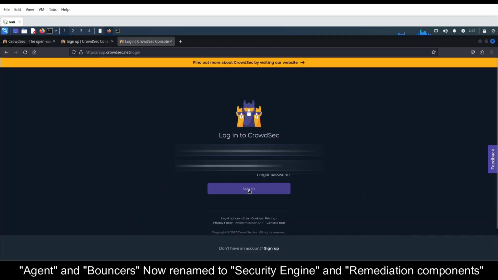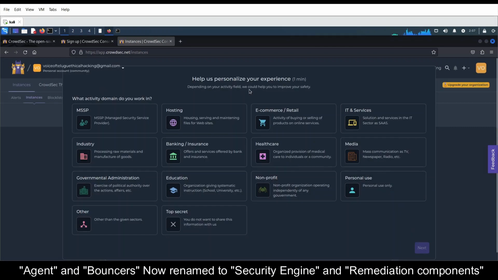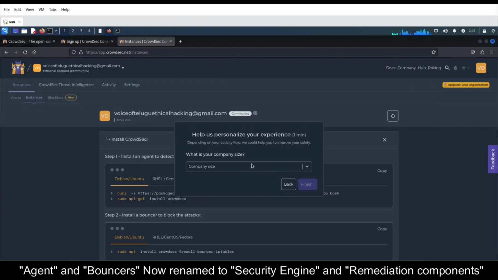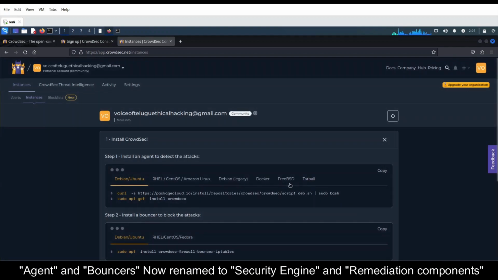Okay, so just click on login. You'll receive some other personalization experience information. So I'm giving MSSP, company size is 2 to 10 employees, and I'll click finish. Okay, we'll get this dashboard. So what I'll do is I'll create one company, and I'll add a number of EC2 instances to that particular company.